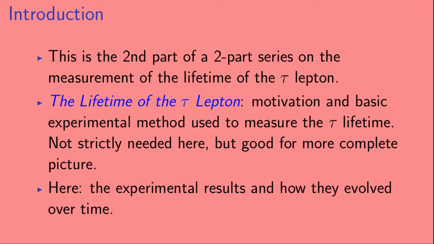So this video is the second part in a two-part series on the measurement of the lifetime of the Tau Lepton. The first video in this series was called The Lifetime of the Tau Lepton. There we looked at the motivation and the basic experimental methods used in measuring the Tau lifetime. Now, that video is not strictly needed in order to understand what's going on here, but we would recommend that you watch it in order to get a more complete picture. Here, we're going to look at the experimental results and how they changed over time.